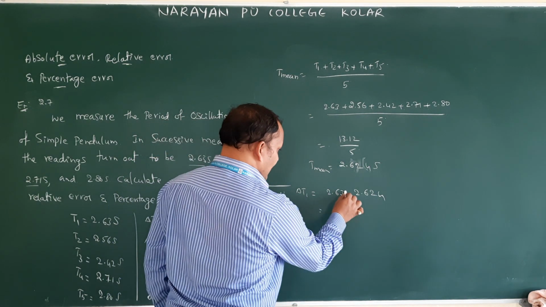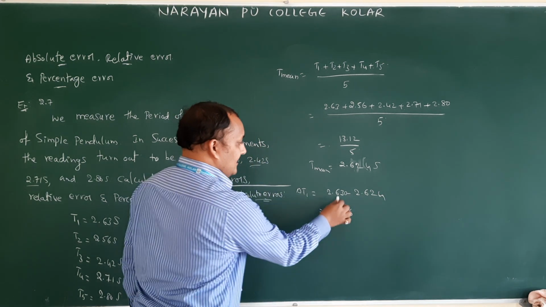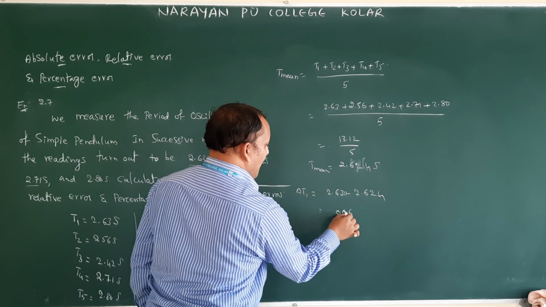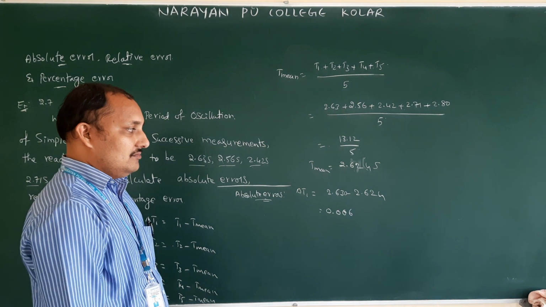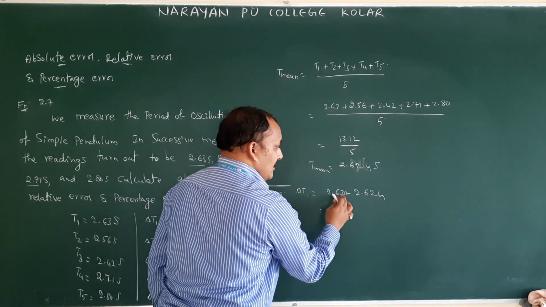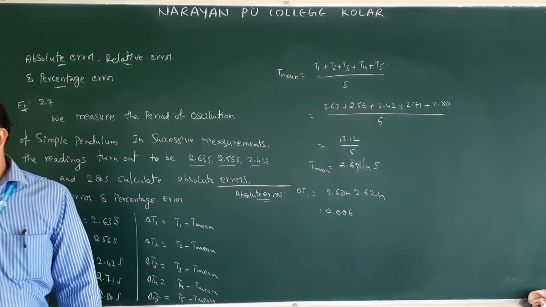How much do you get? Here you can assume 0. 10 minus 4, 6. Here 2 will be there. 2 minus 2, 0. 6 minus 6, 0. So 0.006. If you remove this 4 here, then you will get 3 minus 2, you will get 0.01,